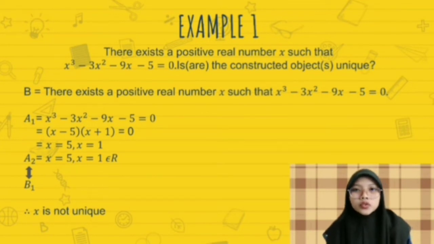9x minus 5 equal to 0. A1: x cubed minus 3x squared minus 9x minus 5 equal to 0. We get (x minus 5)(x plus 1) equal to 0, and then x equal to 5, x equal to minus 1. A2: x equal to 5, x equal to minus 1, the element of real numbers. So in conclusion, we can say that x is not unique because it has two values.